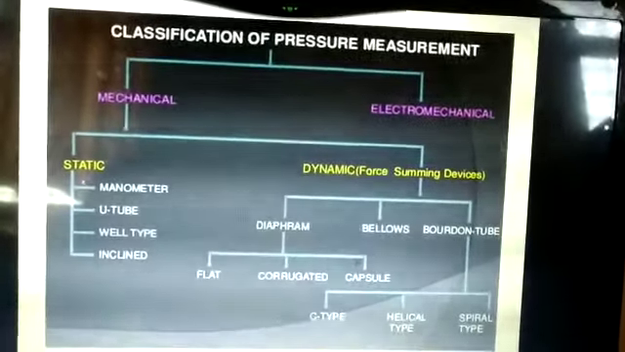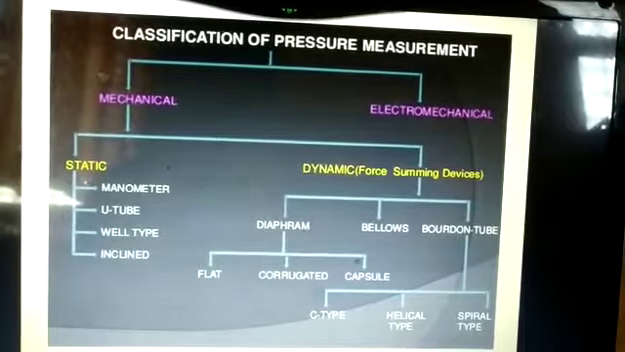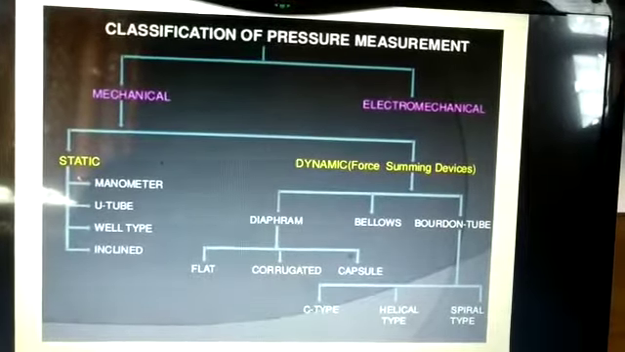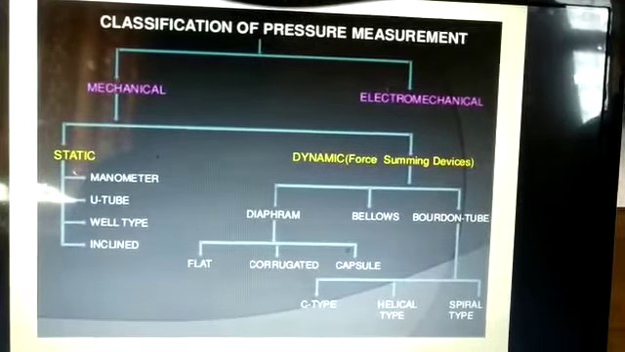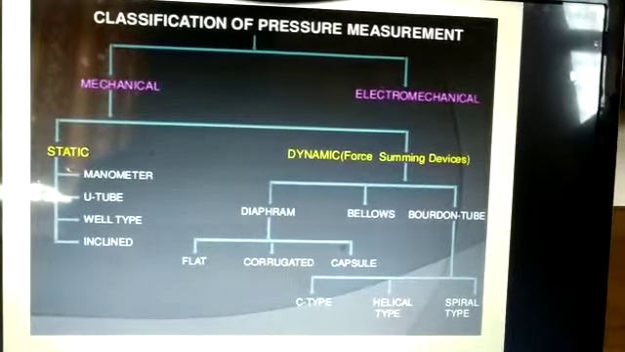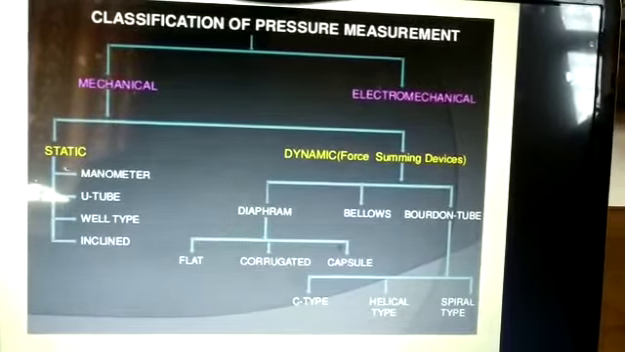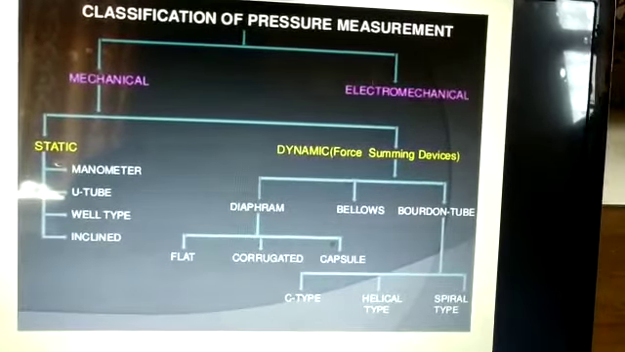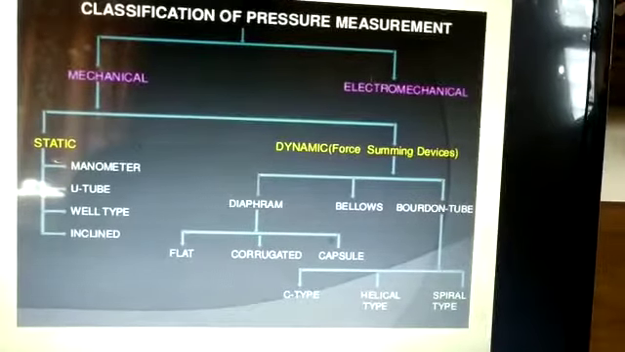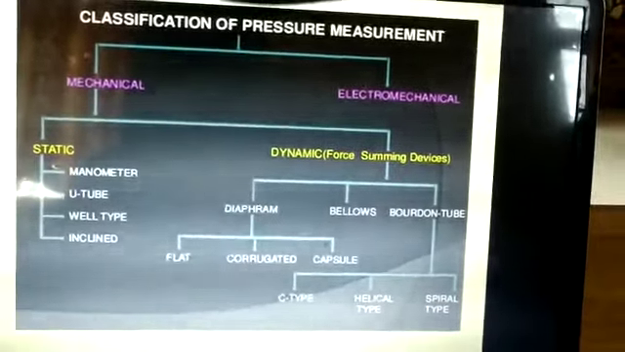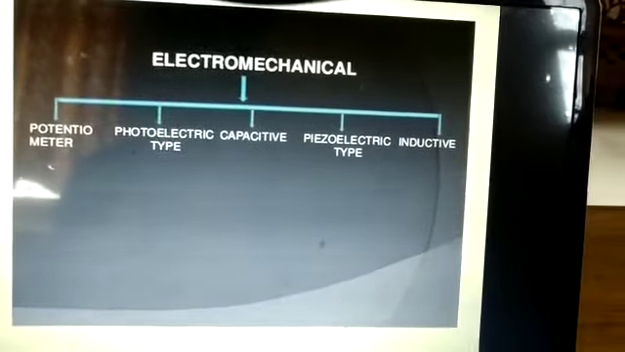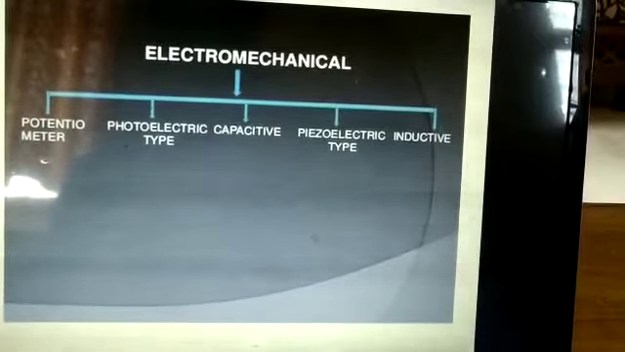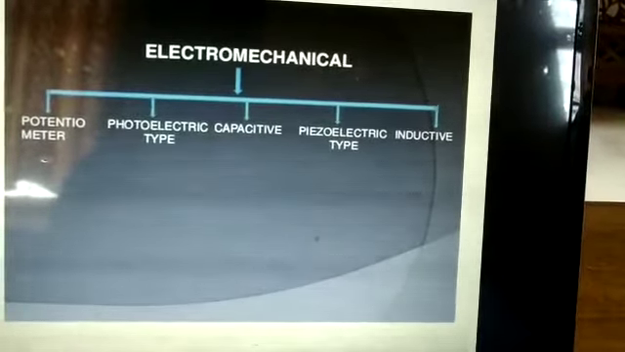Now we discuss the classification of pressure measurement. There are two types, mechanical and electromechanical. In mechanical, there are two types, static and dynamic. In static, there are manometers: U type, well type, and inclined. In dynamic, there are diaphragm, bellows, and Bourdon tube. In electromechanical, there are potentiometer, photoelectric type, capacitive type, piezoelectric, and inductive.